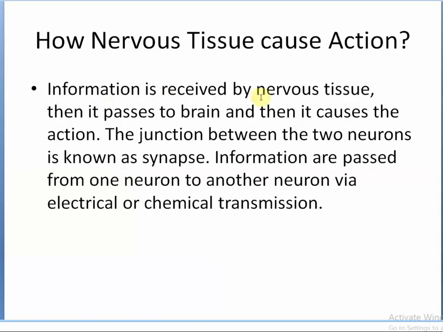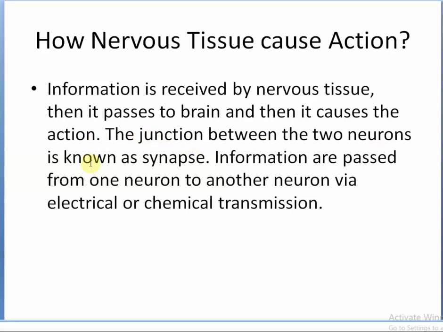Information is received by nervous tissue, then it passes to the brain and then it causes the action. First of all, the information is received by the nervous tissue. After that, that information is passed to the brain through the nerves. Inside the nerves there are neurons. Those neurons help in passing the information. Once the brain interprets that information, the action happens according to that interpretation.